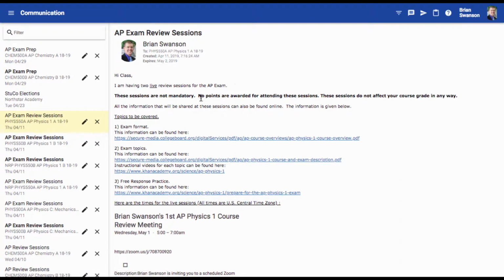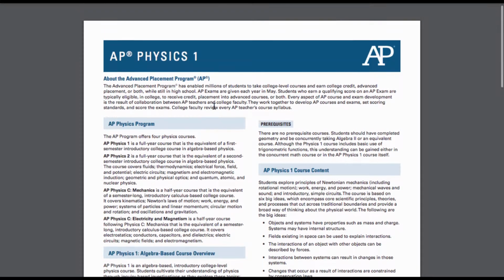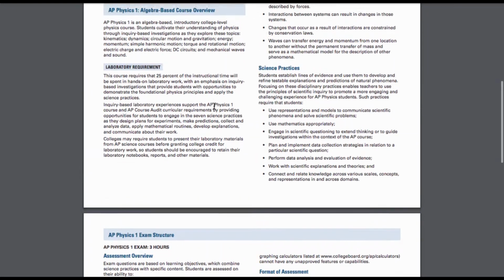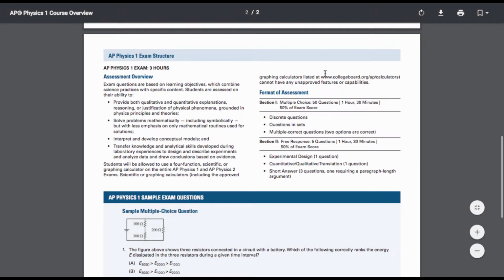Okay, so here are the links in this announcement inside of Buzz, and let's go to each one of them and get an idea of what these links have for you. This first one gives you an introduction to the course, but the main part I want you to see is the exam structure. You should go into this exam understanding exactly how the format is laid out: what you're being tested on, the format of the exam, and how many questions. You've got two sections, multiple choice and free response, and you should know everything about those two sections.